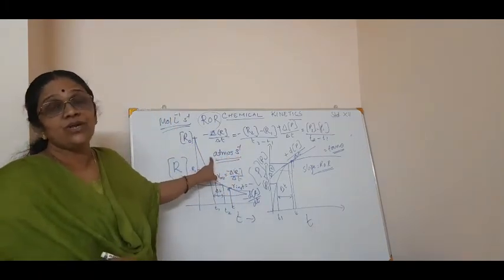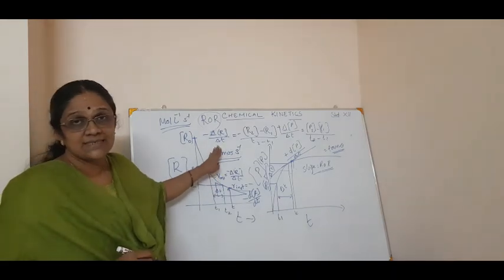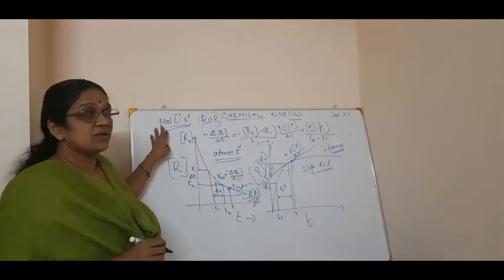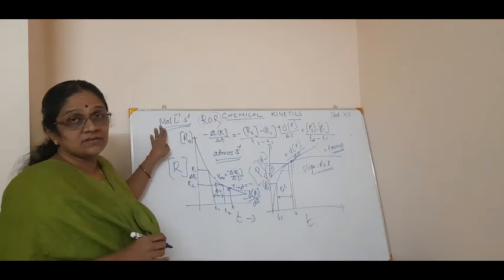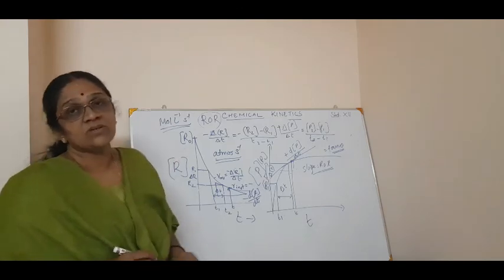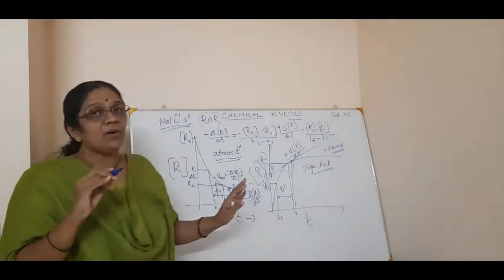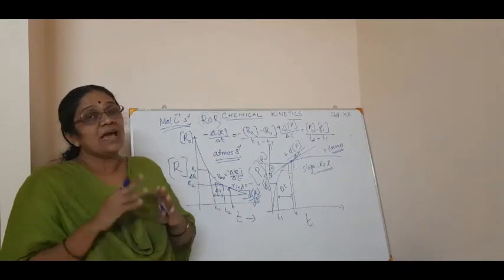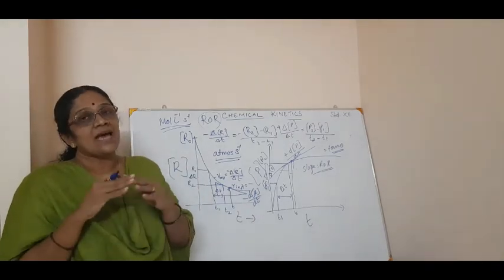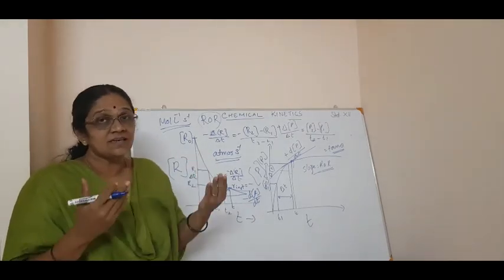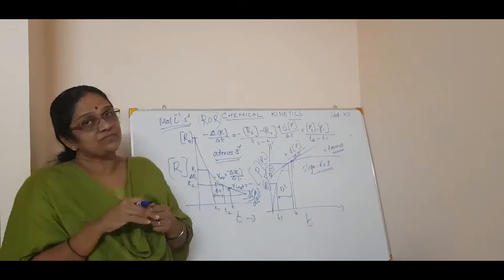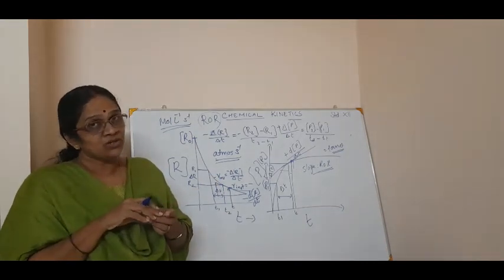So this is the unit of the rate of reaction for gases, and the other is for solutions, reactants and products. So this is an introduction about how to find the average rate of reaction as well as the instantaneous rate of reaction. Hope you understood.